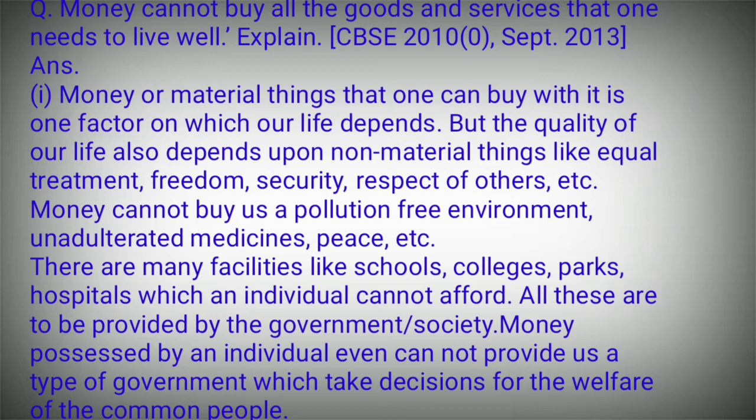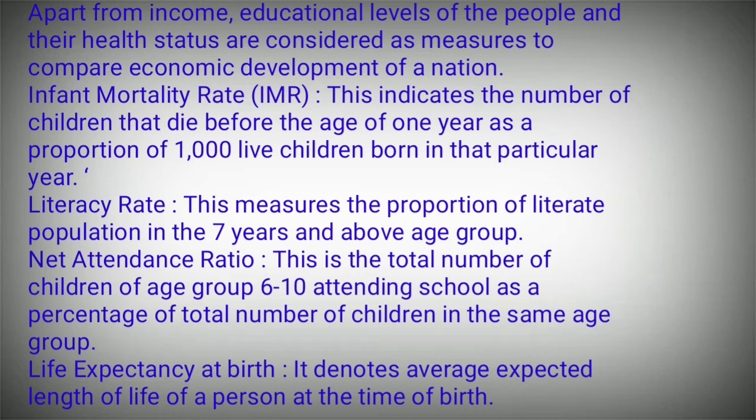Money possessed by an individual even cannot provide us a type of government which takes decisions for the welfare of the common people. Apart from income, educational levels of the people and their health status are considered as measures to compare economic development of a nation. Infant mortality rate: this indicates the number of children that die before the age of 1 year as a proportion of 1000 live children born in that particular year. Literacy rate: this measures the proportion of literate population in the 7 years and above age group.